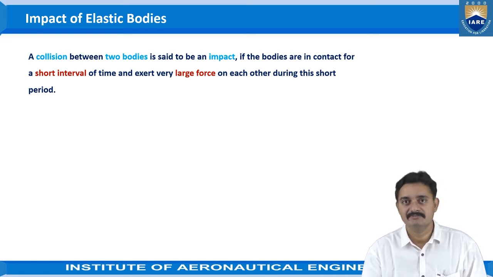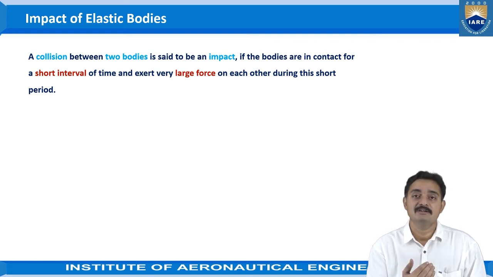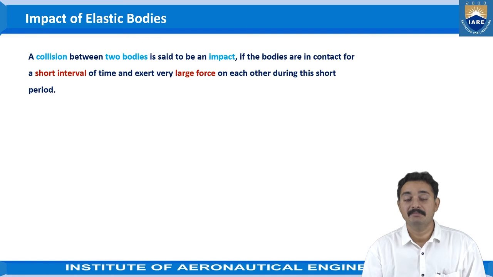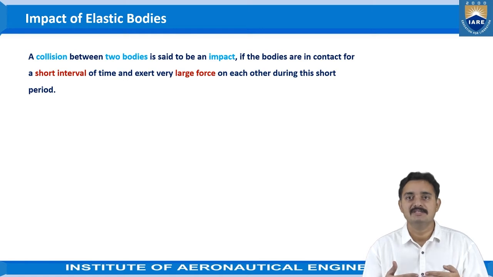But definitely when both objects get into contact with each other with some velocity, they exert forces on each other for a short interval of time.